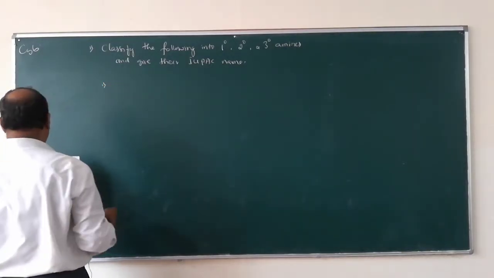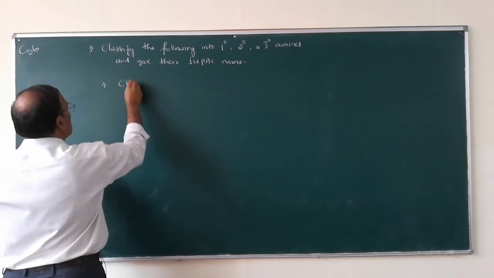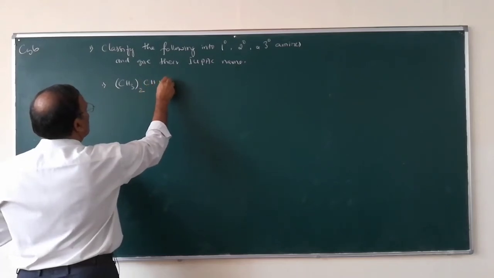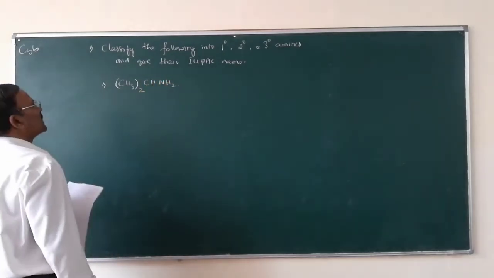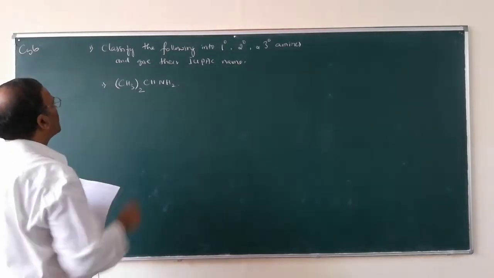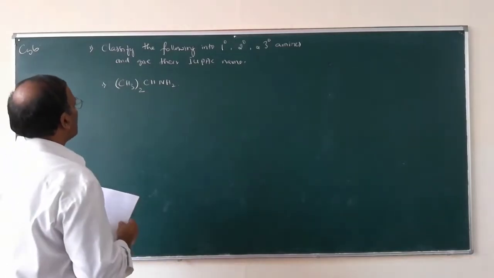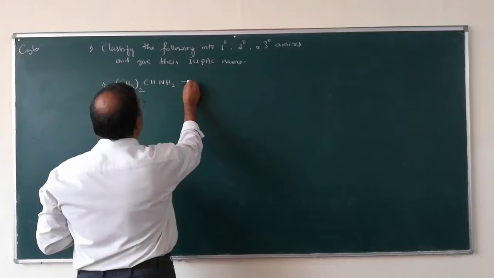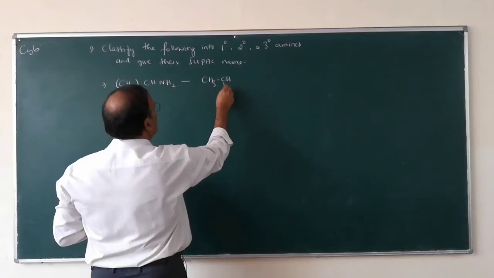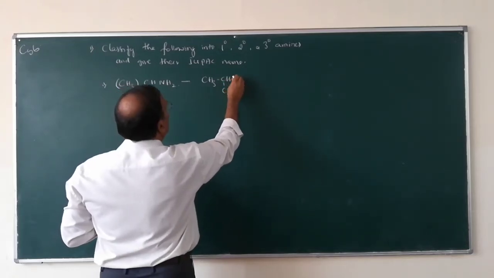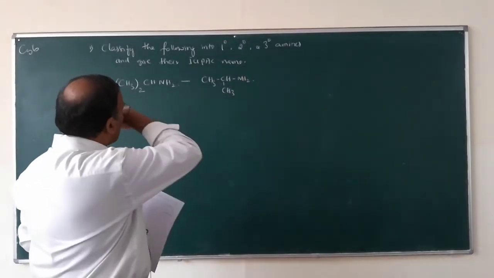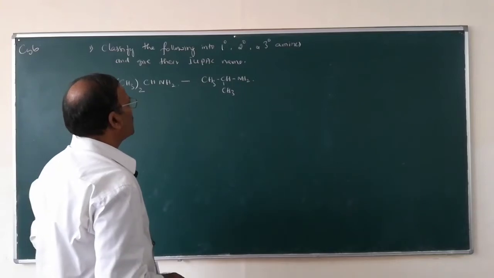Number 1, (CH3)2CHNH2. What is its IUPAC name? So this compound can be written like this: CH3, CH, NH2. So what is the IUPAC name of this one?